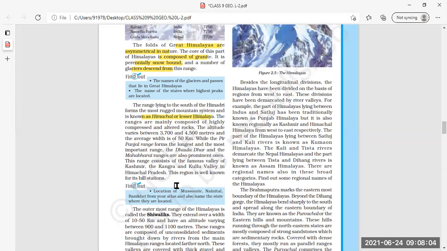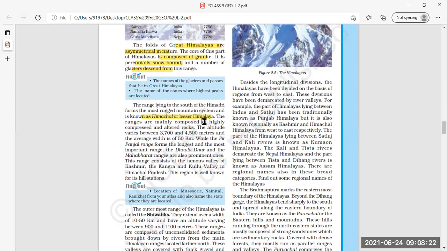Range lying to the south of Himadri with rugged mountains. Again, a rough mountain system is there. It is called Himachal or Lesser Himalayas. Now, what are the main features of Himachal or Lesser Himalayas?